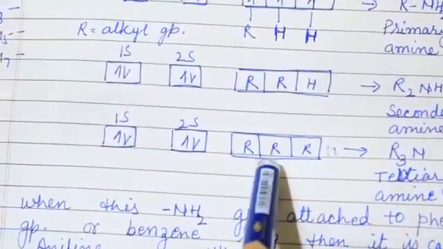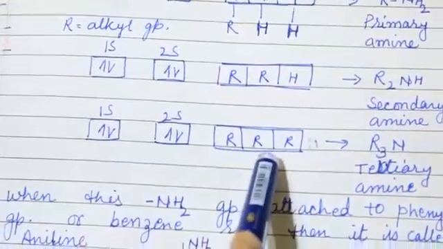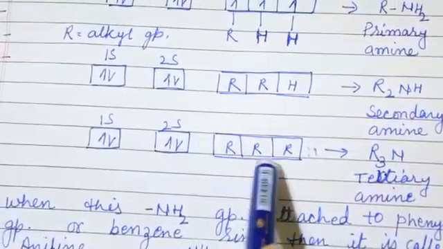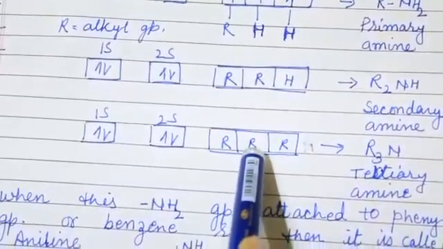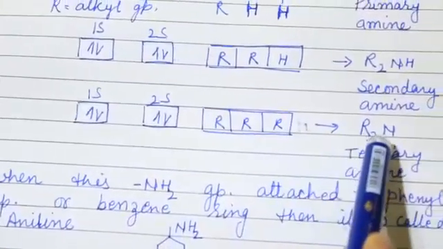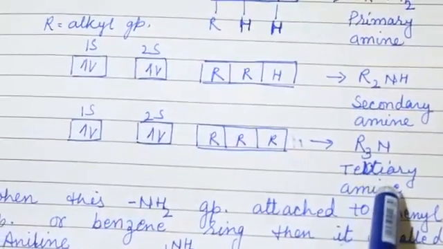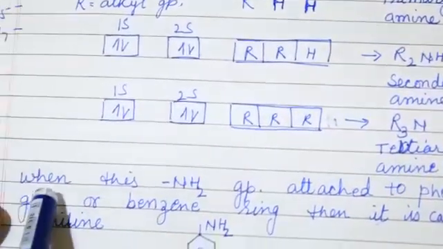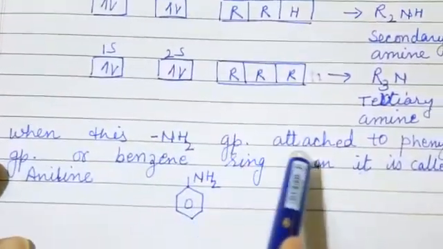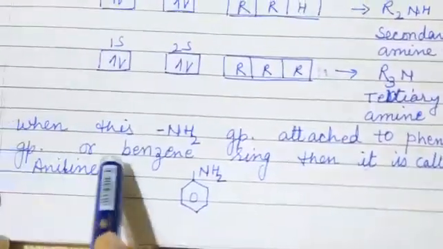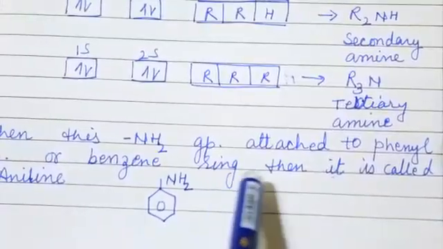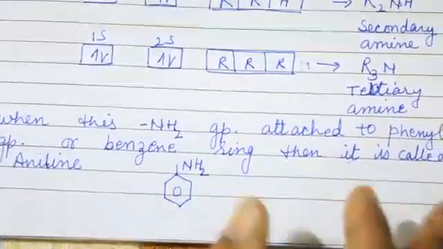Likewise, in the third case, all the three orbitals are filled by 3R and the formula becomes R3N, that is tertiary amine. When this amine group is attached to a phenyl group or benzene ring, then it is called aniline.